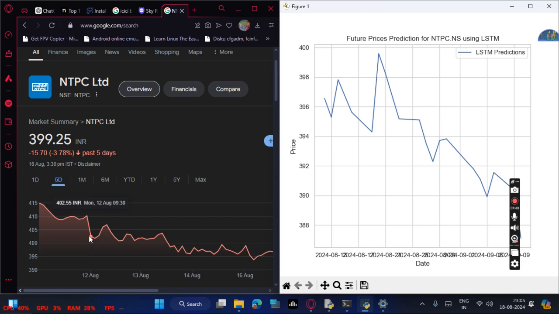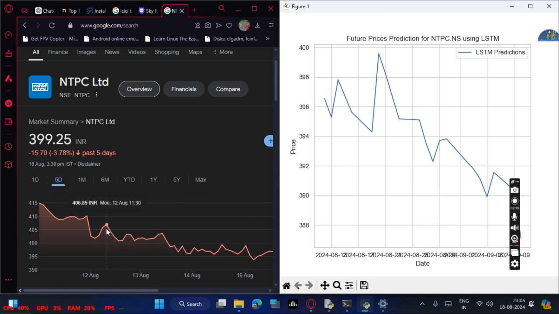So on 12th August, the price was around 401, 402, and up to 404. It got a fall, and here also I am seeing a fall for 12th August. Approximately 395 I got, which is a very good prediction.